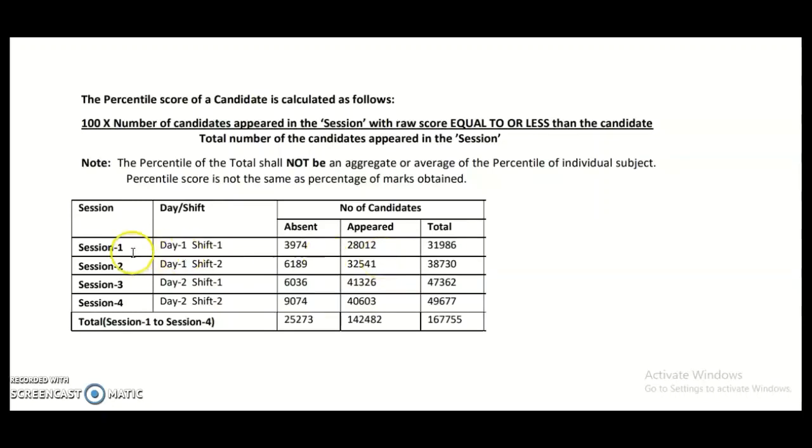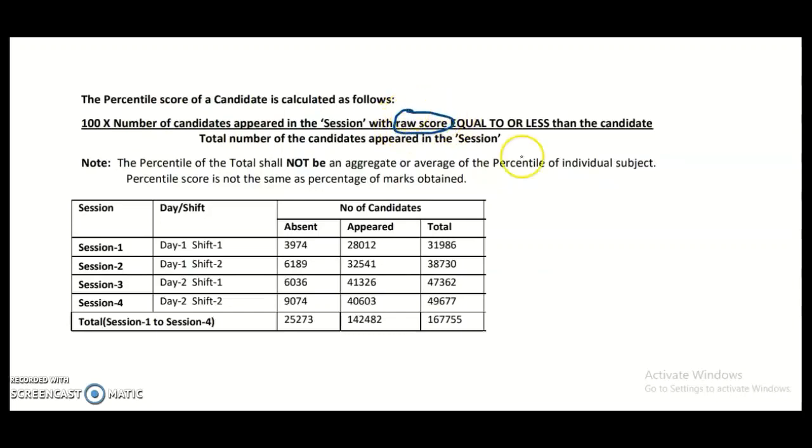For example, in session 1, that is day 1 shift 1, the total number of candidates is 31,986, out of which the appeared are 28,012 and the absent are 3,974. So here we are going to consider the appeared candidates only. We need not bother about the absentees out of the total number of registered candidates. In this formula we have to mainly see 100 into, here they mentioned, the raw score.